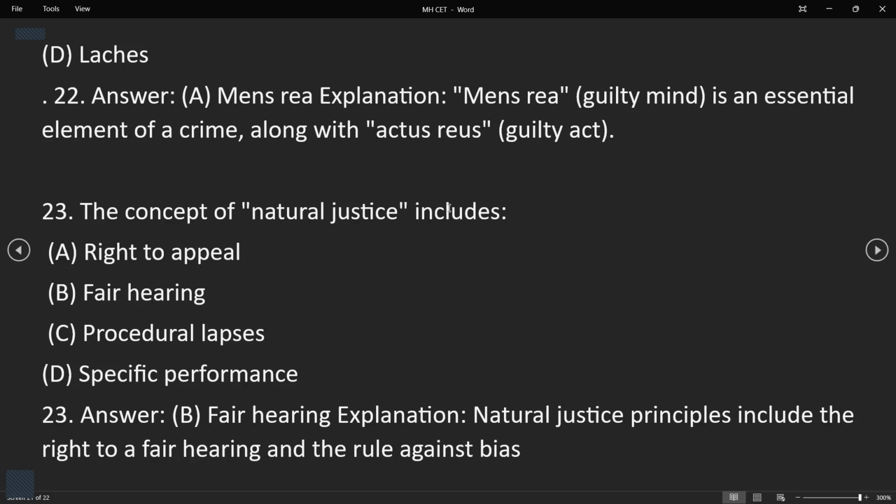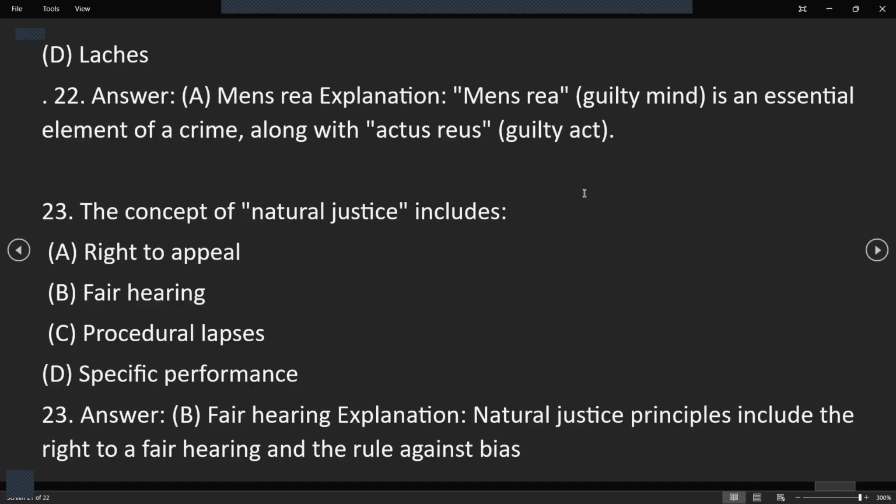So a person does a crime, or maybe a robbery is done, then the person should have a guilty mind. If a person is doing the robbery, he has something in his mind, like I will do this robbery. So he should have a guilty mind, and while doing the crime, that should be a guilty act as well. Obviously robbery or theft is a guilty act. So that should happen. That's how it is essential to consider it as a crime.